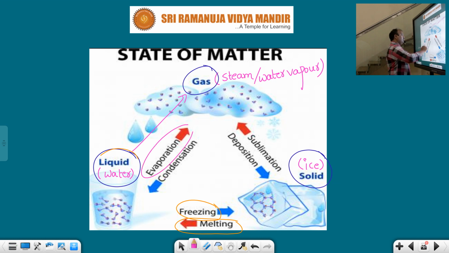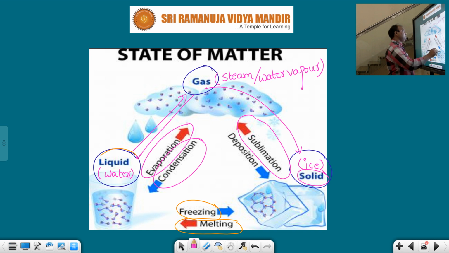That is called boiling or evaporation. The gaseous state can be converted into the liquid state. That is called condensation. The solid state can be directly converted into the gaseous state. That is called sublimation. The gaseous state can be directly converted into the solid state on cooling. That is called hoarfrost or deposition. These are the conversions of states of matter from one state to another.